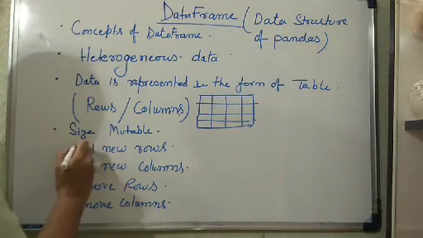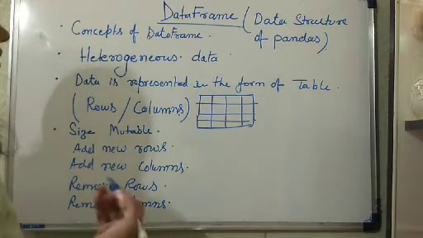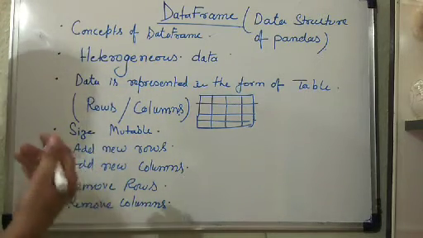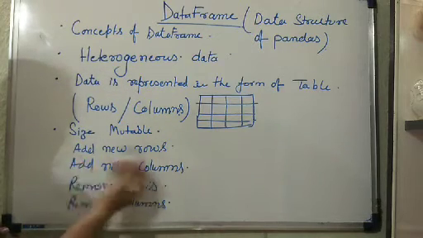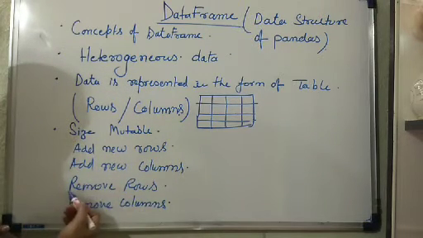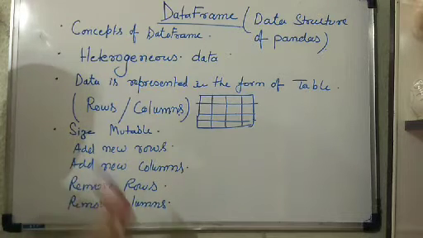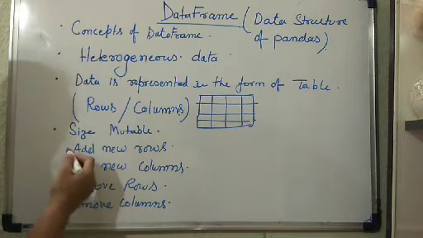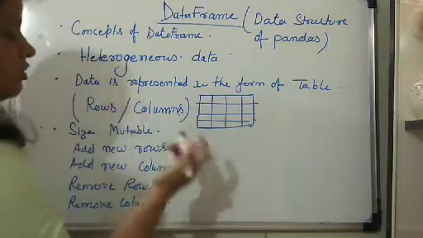In case of series, you have seen it is a homogeneous data structure, and it was not size mutable. Here you can add new rows, add new columns, remove rows, remove columns once the data structure is created, and you can change values also.